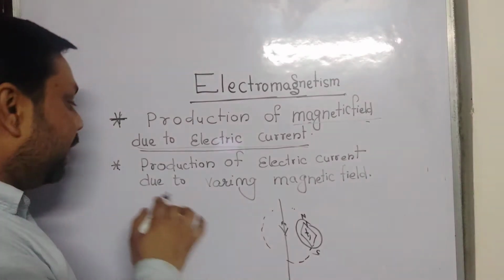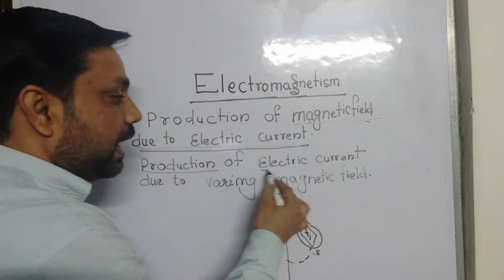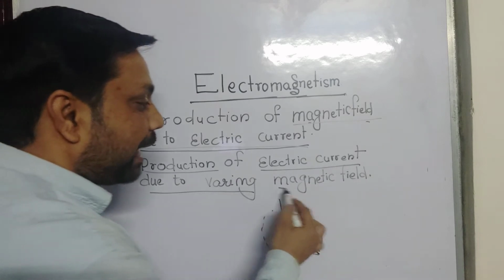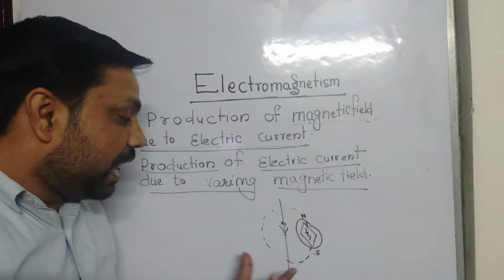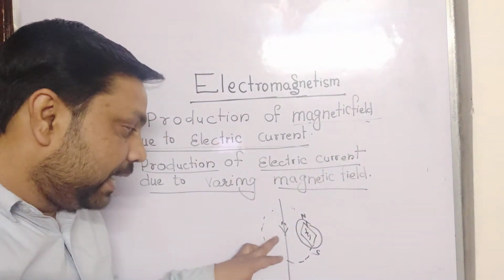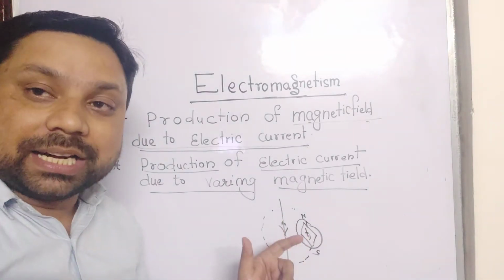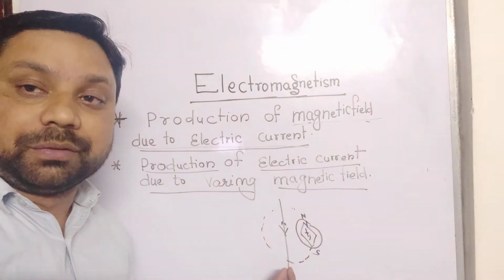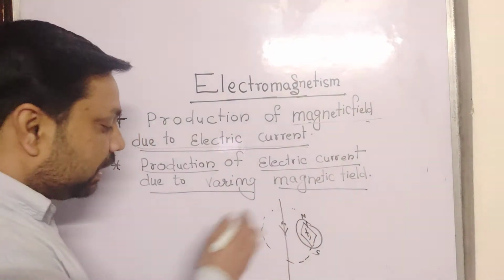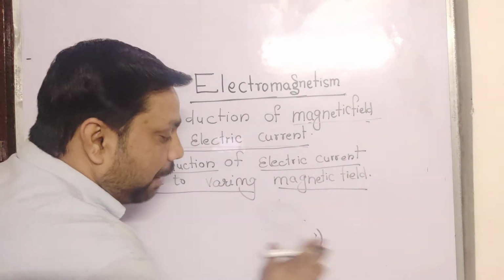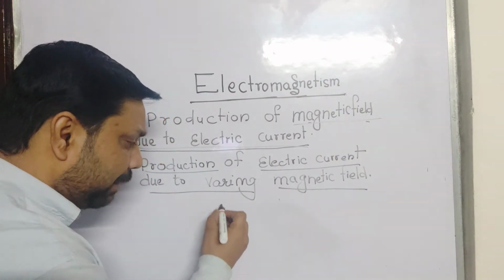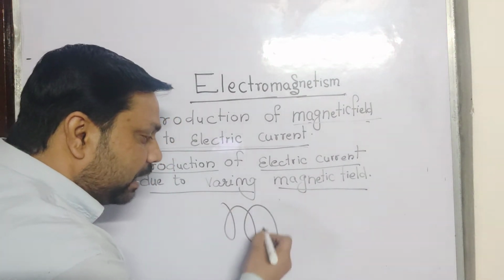Also we have the production of electric current due to a varying magnetic field. If with the help of electric current we can generate a magnetic field, then with the help of a magnet we can also generate an electric current. How can it be possible? It can be possible like this.